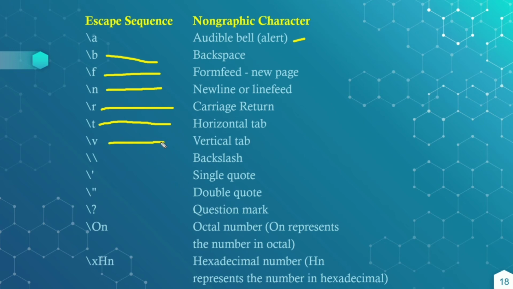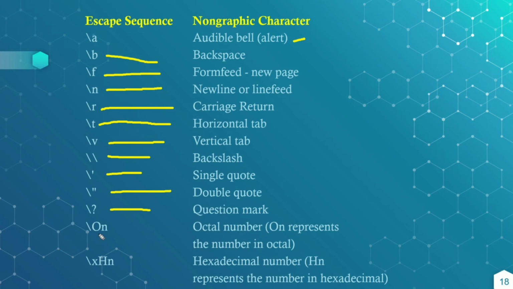And if you want to display a backslash, a single quote can be displayed by \', a double quote by \", and a question mark by \?.